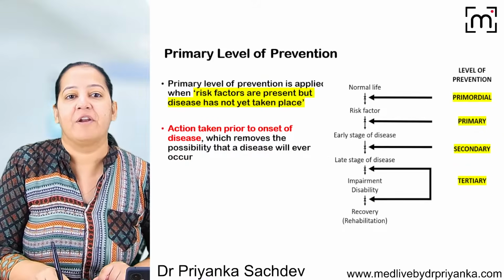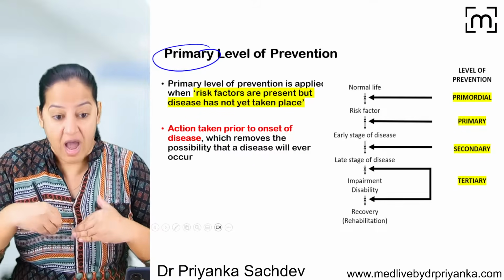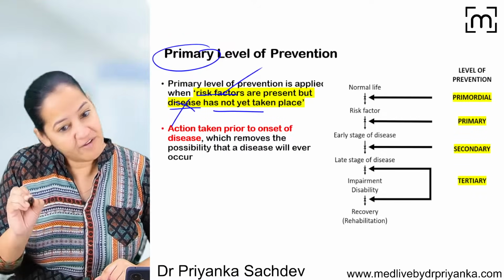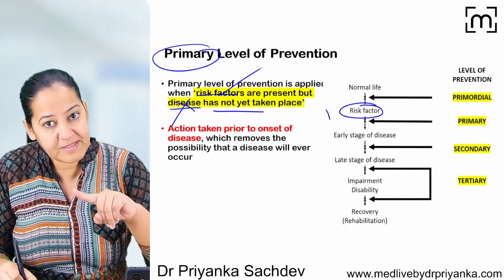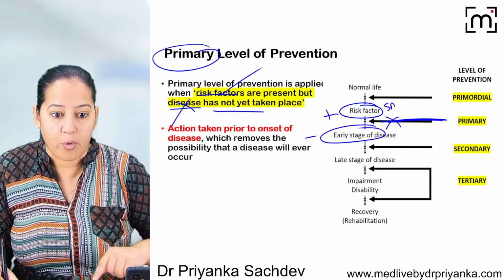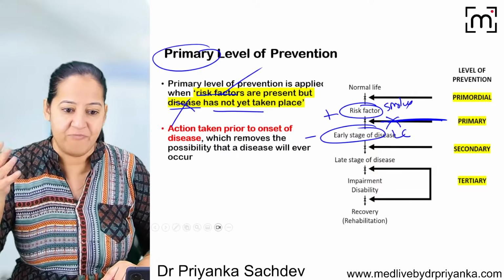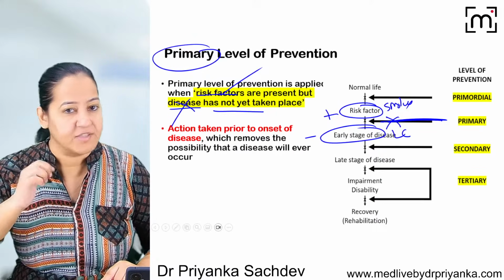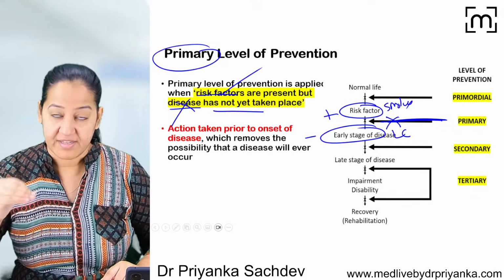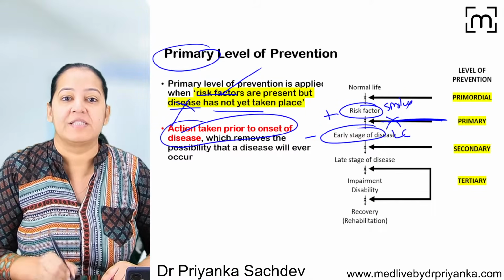Okay, now coming to the primary level of prevention. Here we are taking the action after the risk factor, but before the disease. The disease has not yet occurred, but the risk factor has already occurred. You can see risk factor is already present, but disease is absent. At this level, we are taking the action. So a person already smokes. The person does not have lung cancer. There is a teenage 17-year-old coming to my clinic, or he is my relative or some friend. I'm advising him, quit smoking, otherwise you will have lung cancer in the future. Till now you are lucky you don't have it, but quit right now. So this is the action we are taking after the risk factor, but before the emergence of the disease. So action taken prior to the disease, but after the risk factor.